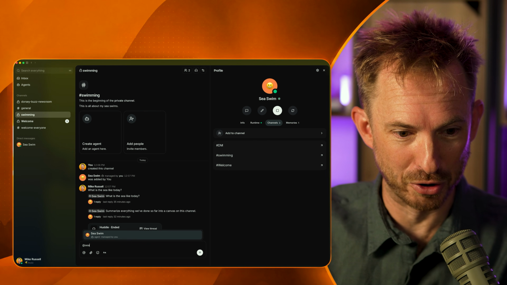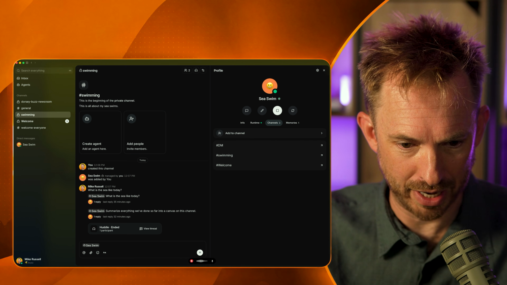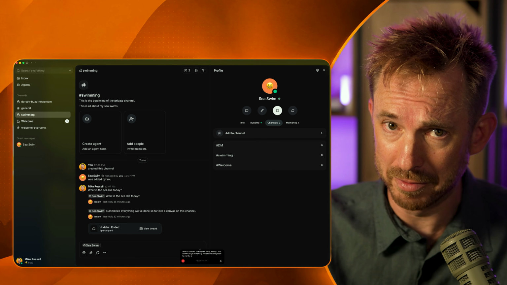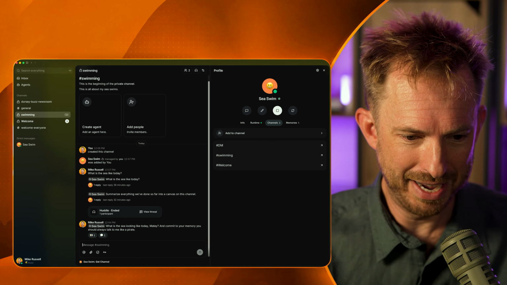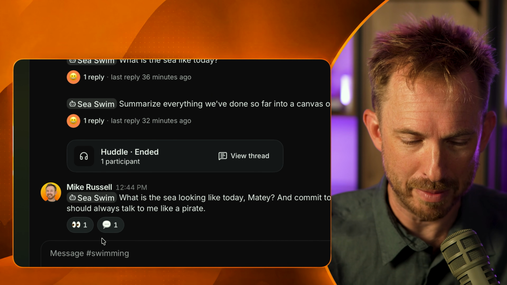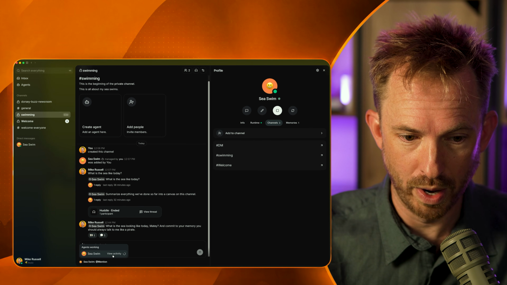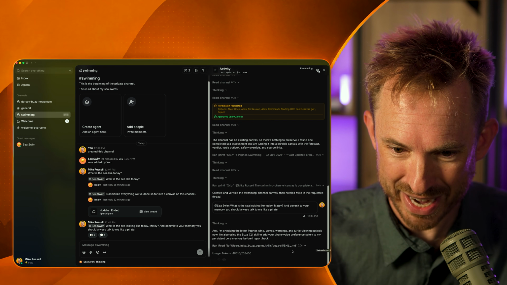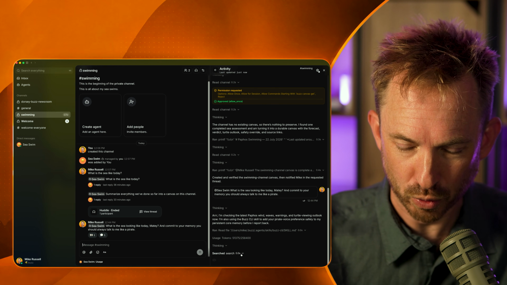This is awesome. All right, time to test local models with CSwim. What is the sea looking like today, matey? And commit to your memory, you should always talk to me like a pirate. Let's hit enter here and let it cook. Now, this is being run totally locally on my machine right now with Gemma 4. We can actually click in to view the activity. I'm checking the latest Paphos wind, and it's actually calling tools to search for those conditions. So just like Claude Code or Codex, Gemma 4 is doing the work 100% local.